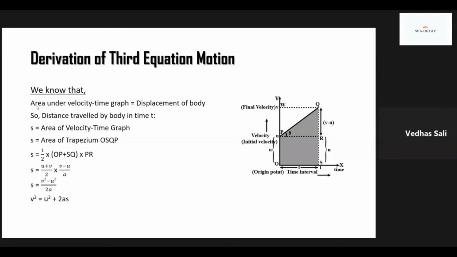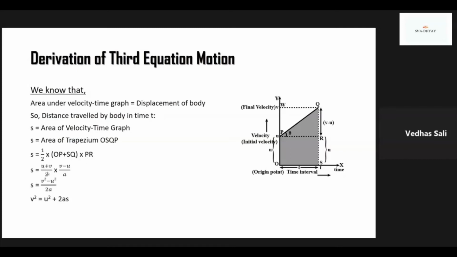Now let's derive third equation of motion. Now we know that again area under velocity time graph is equal to displacement of body. So here the graph is forming a trapezium. So displacement is equal to area under trapezium OSQP. So area of trapezium is equals to half into sum of parallel sides into height. So it is equals to half into OP plus SQ into PR.